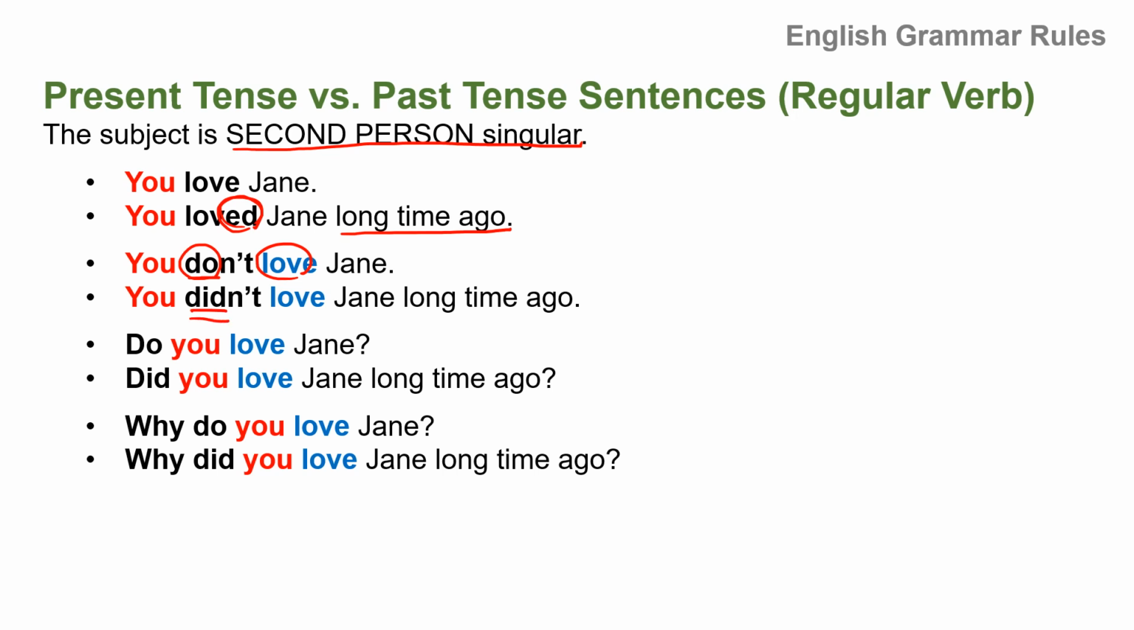You didn't. So this is past, so do not put ed at the end of the verb. So you didn't love Jane long time ago. Do you love Jane? So do is present, love is the base form. Do you love Jane? And now past tense, did you love Jane long time ago? So because you're using did for the past, you don't need to put ed at the end of the verb.